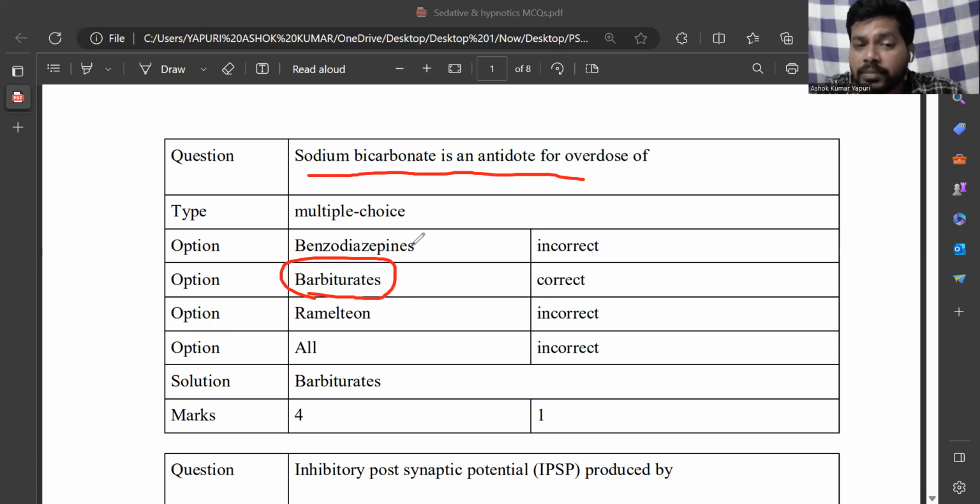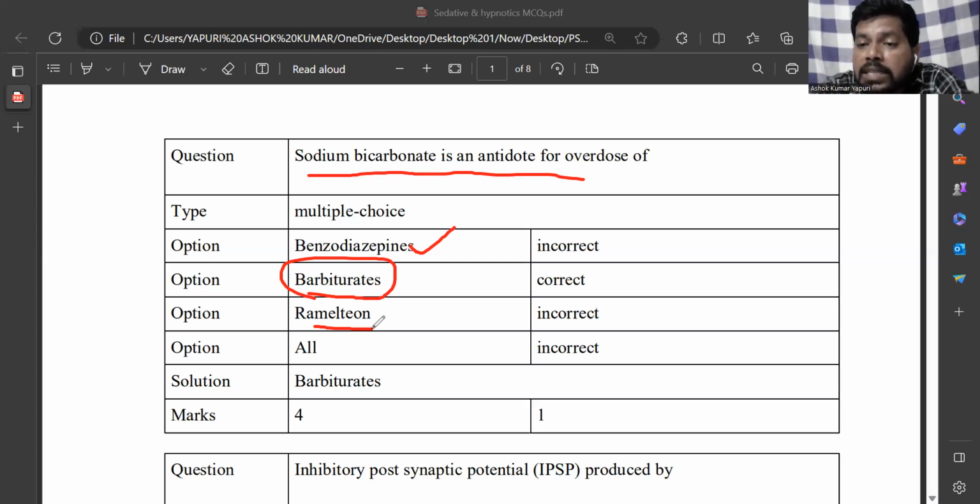The antidote for overdose of benzodiazepines is flumazenil. Ramelteon is an agonist at the melatonin receptors, which is used in jet lag. Jet lag here means persons suffering from insomnia because of shift work, somebody having night shifts, somebody having day shifts.